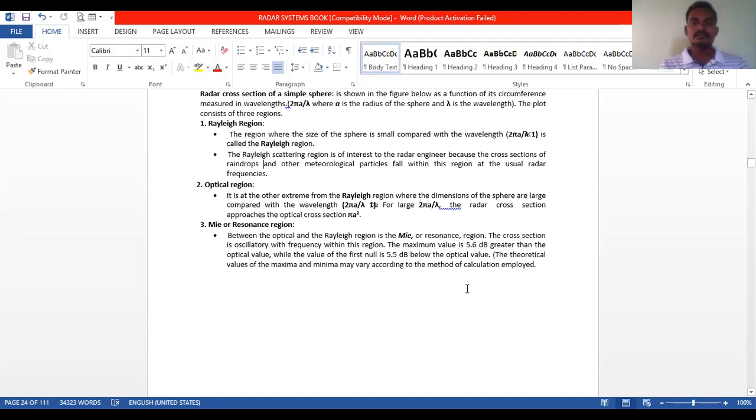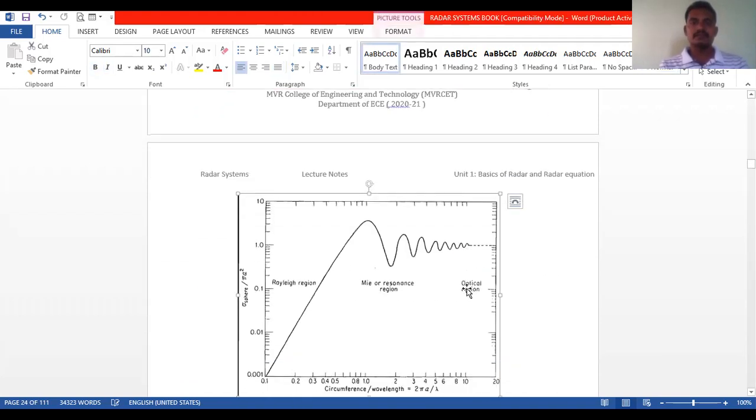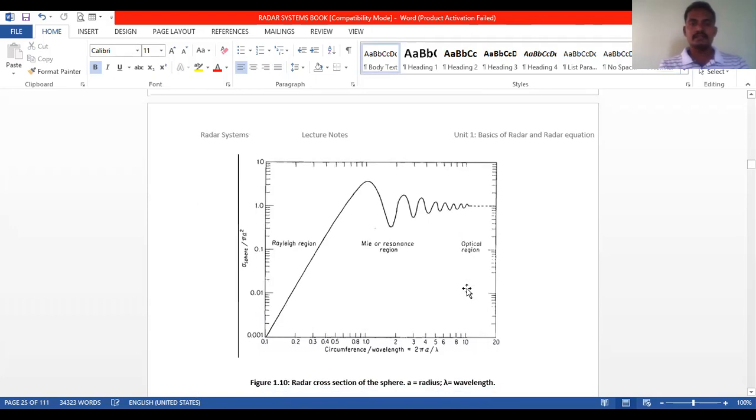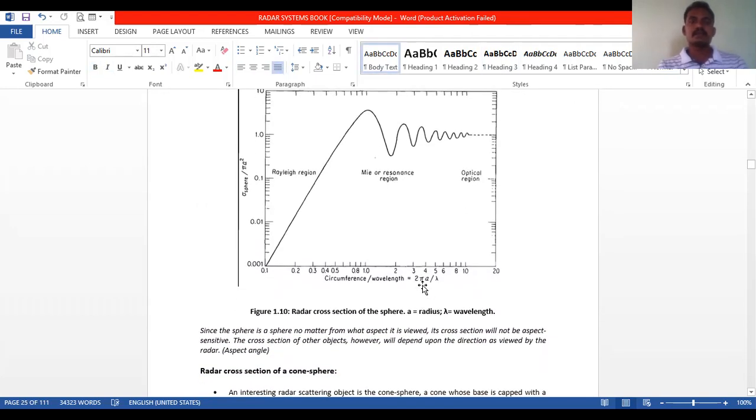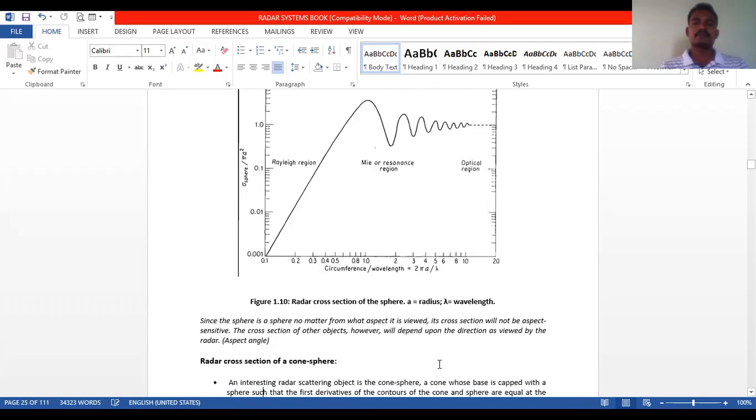Okay, so this is the cross section of simple sphere with radius a and lambda wavelength. These are the three regions diagrammatically represented: Rayleigh region, optical region, and Mie or resonance region. Since the sphere is a sphere, no matter from what aspect it is viewed, its cross section will not be aspect sensitive. The cross section of other objects, however, will depend upon the direction as viewed by the radar, that is aspect angle.